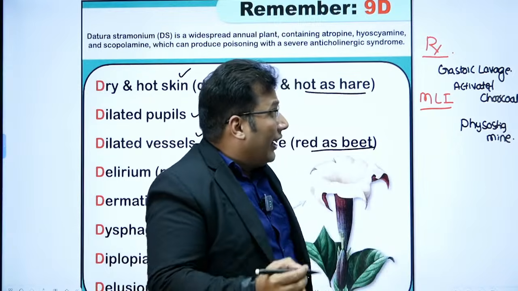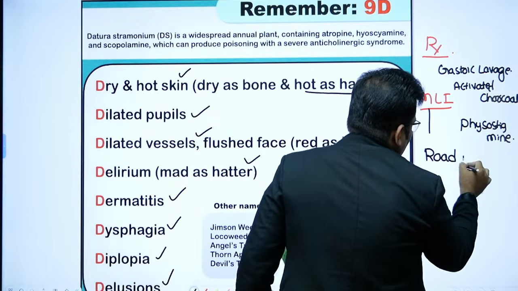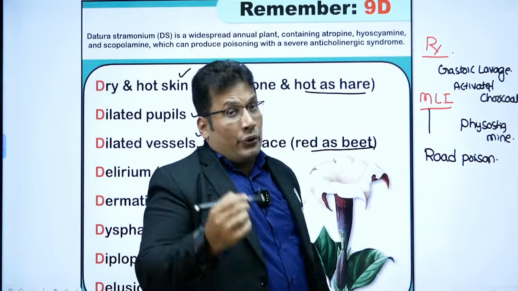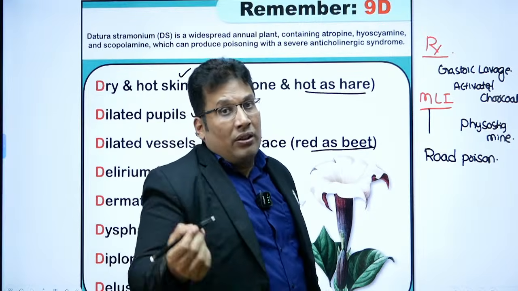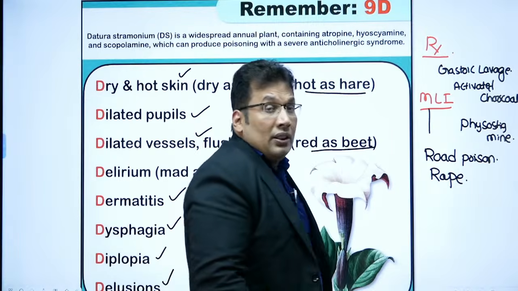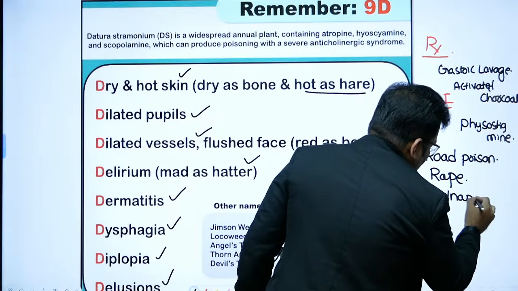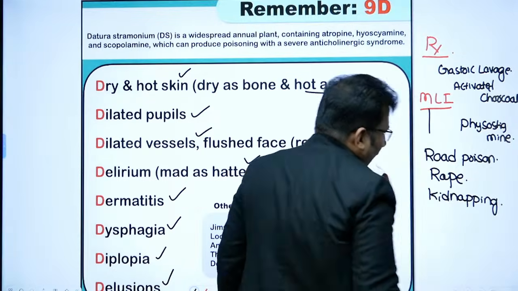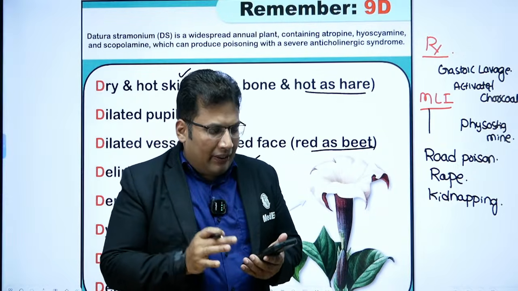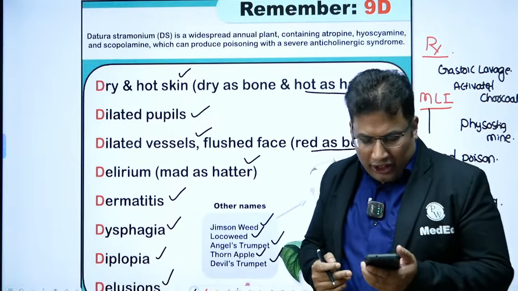Then the MLI: Datura can be a road poison. Point number 1, road poison. Datura is also used in sexual assault and in kidnapping.